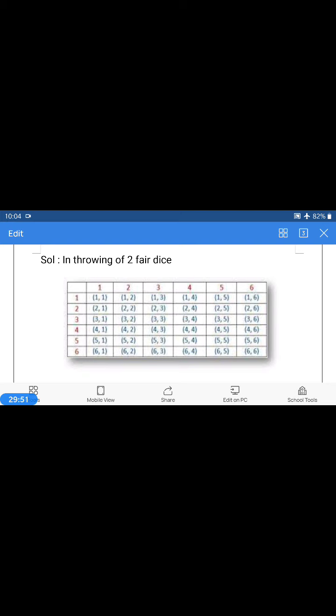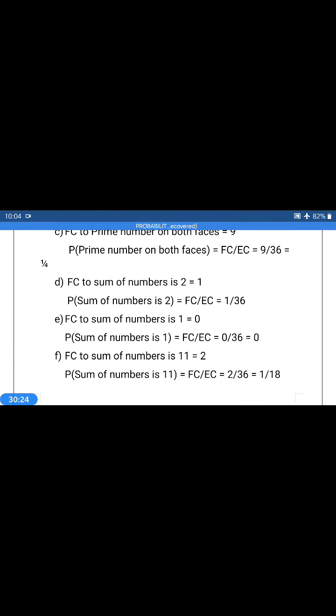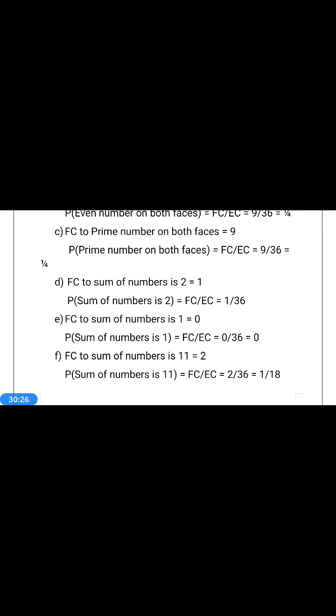Sum obtained from 2 to 12. Sum 2 is obtained for only one element, 1,1. Sum 3 is obtained by 1,2 and 2,1, 2 times. Sum 4 is obtained 3 times. Sum 5 is obtained 4 times. Like that. 12 is obtained only 1 time. 11 is obtained only 2 times. 10 is obtained 3 times. 9 is obtained 4 times. 8 is obtained 5 times. 7 is obtained 6 times. Like that.